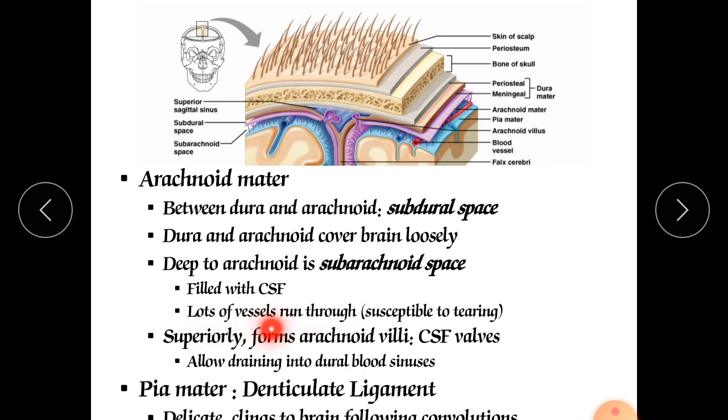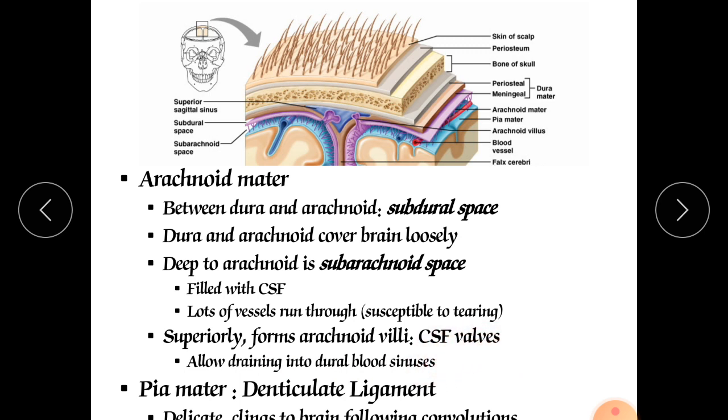Many vessels run through it. Superiorly, the arachnoid forms arachnoid villi. The villi walls allow CSF to drain into the dural blood sinuses. That also we will see in the next slide.